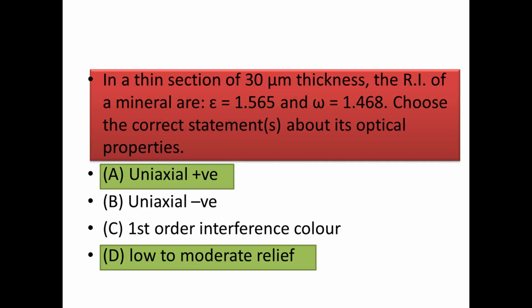Next question. In the thin section of 30 micrometer thickness, the refractive indices of a mineral are 1.565 and 1.468. Now choose the correct statement about its optical property. Now see, the refractive index of E ray is greater than O ray, so it is uniaxial positive. And because it has a very low difference in the refractive index, it will show low to moderate relief. Okay, so our answers are option 1 and option 4.